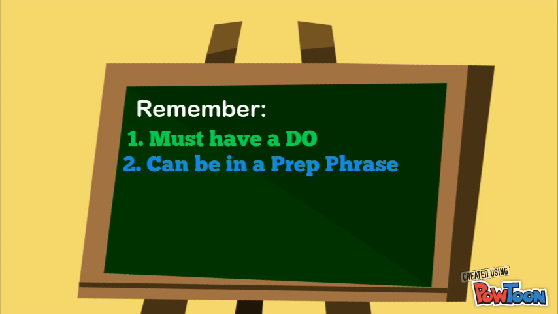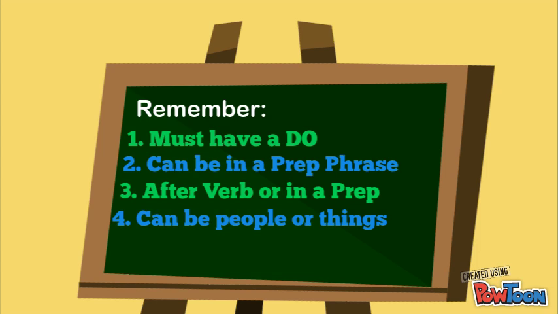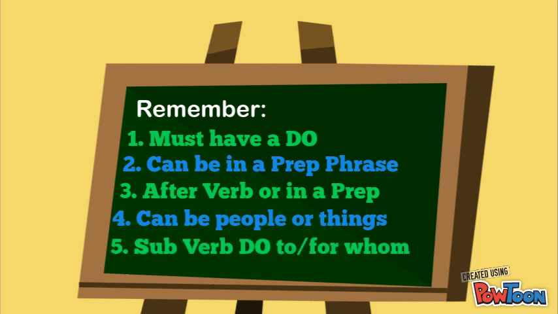Only indirect objects. 3. They come between the action verb and the direct object, or after the action verb in a prep phrase that starts with to or for. 4. Indirect objects can be people or things. And 5. Just ask yourself subject, verb, direct object, to whom or for whom.